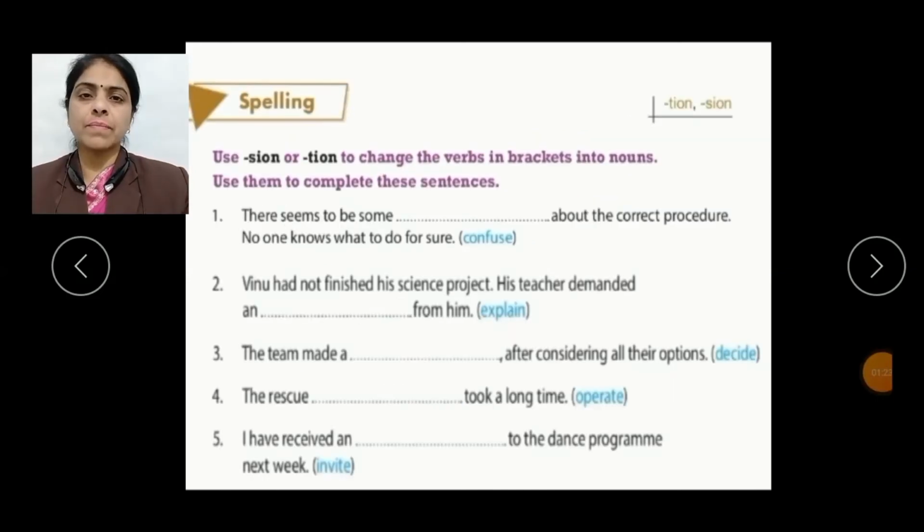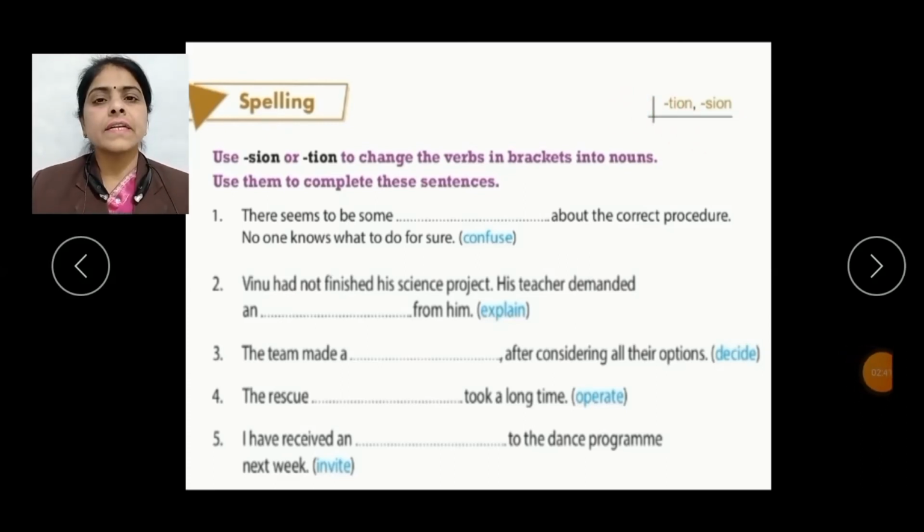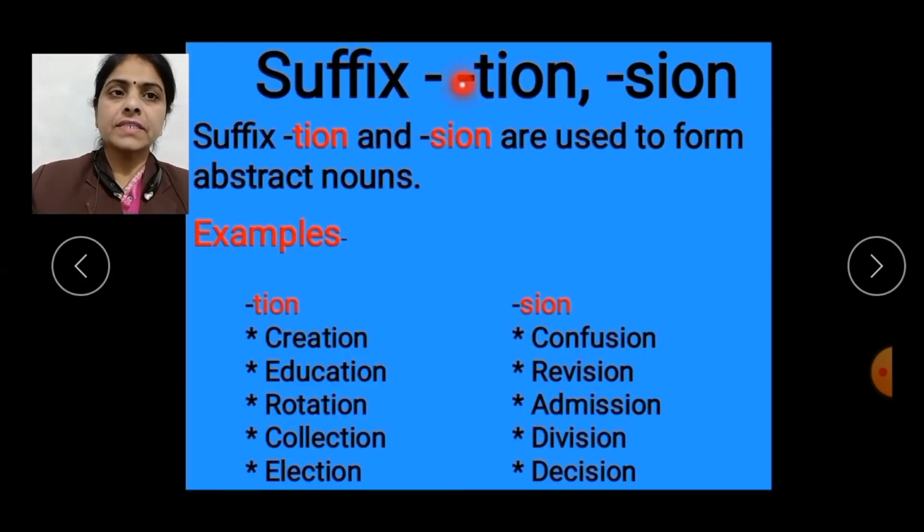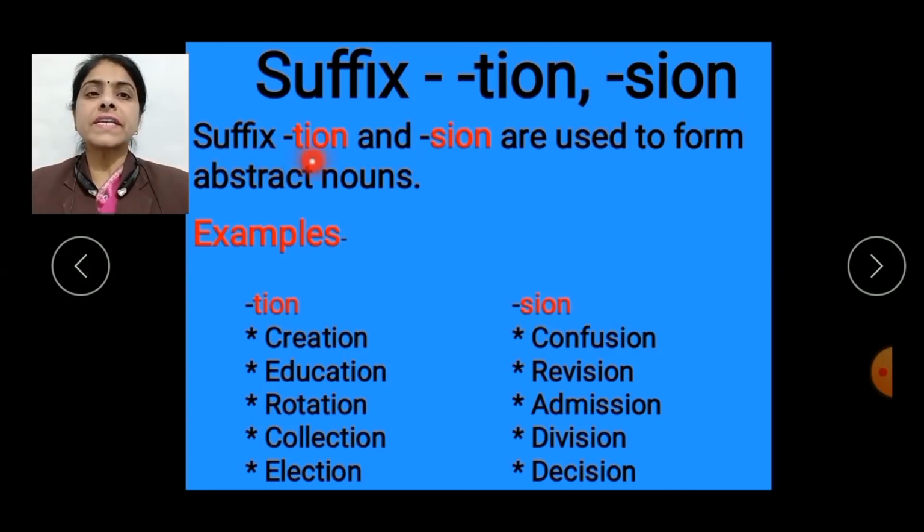Here on page number 63 in spelling, we are going to learn about two suffix. Suffix is a letter or a group of letters which is added to the end of a word to form a new word. There are many suffixes, but here we will learn about only suffix tion and sion. Suffix tion and sion both are used to form abstract nouns.